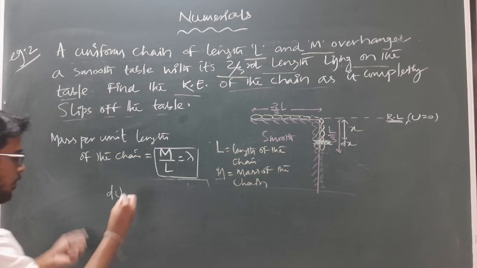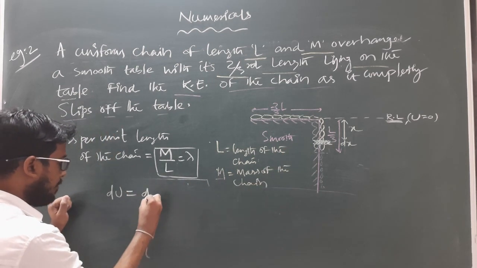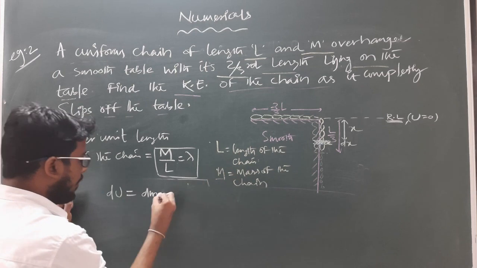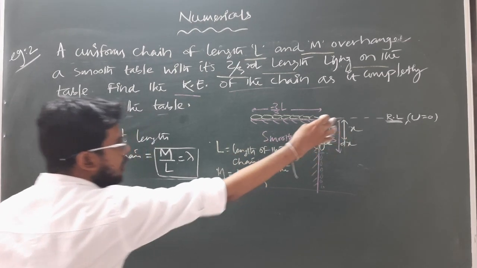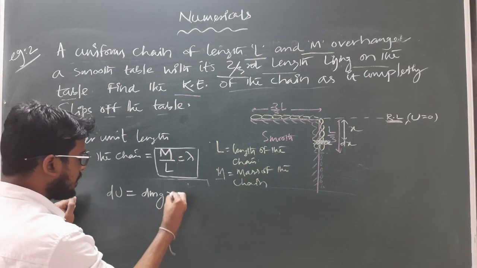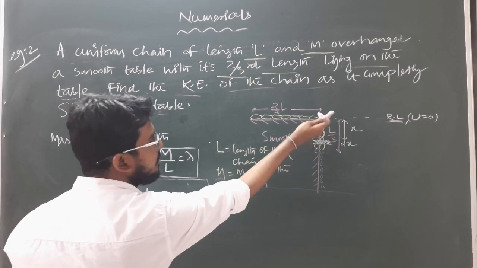So dU will be equal to how much? The mass of this portion, let it be dm, into gravitational acceleration g, and the depth below the reference line x, and it will be negative because the reference line is taken as 0 and this portion is below the reference line.